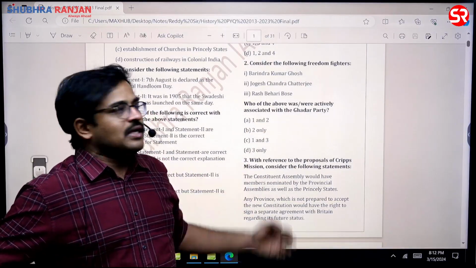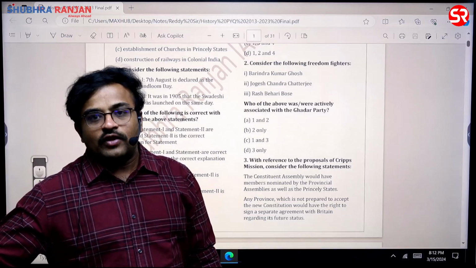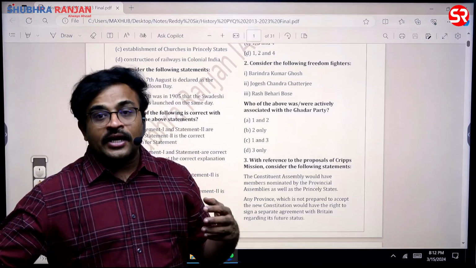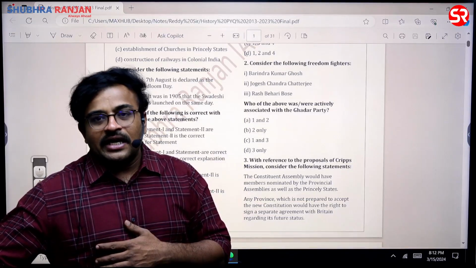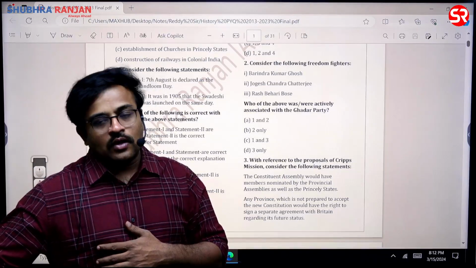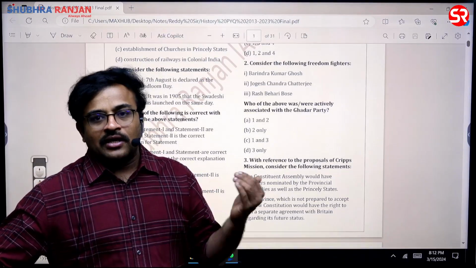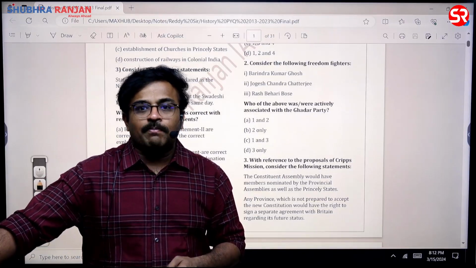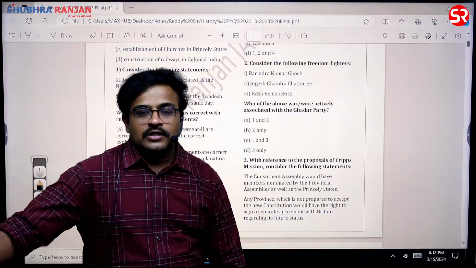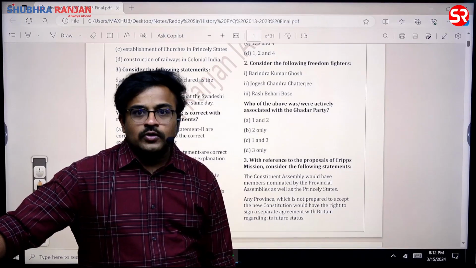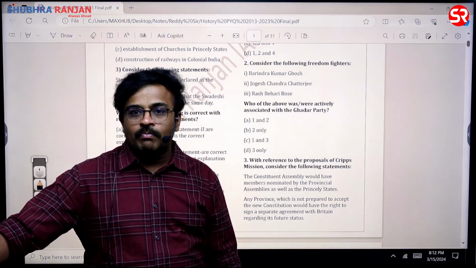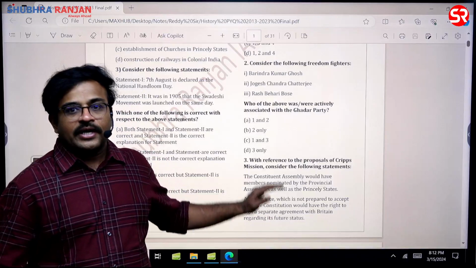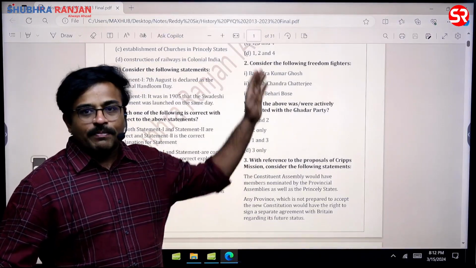Then the third person is Raj Bihari Bose. In fact, he is one of the fiery revolutionary terrorists of India who tried to kill the British Viceroy Hardinge when he was entering Delhi, sir. In fact, the 1911 shift of capital has also already been asked as a question, from Calcutta to Delhi. During the shift of capital itself, Viceroy Lord Hardinge faced a bomb attack by Raj Bihari Bose, sir. Raj Bihari Bose and Basant Kumar Biswas are the two people who threw the bomb on Lord Hardinge. After that, Raj Bihari Bose became the leader of the Gadar party. Then he escaped from India to Japan.